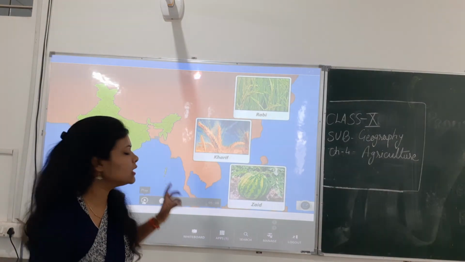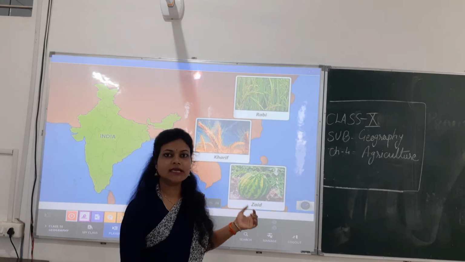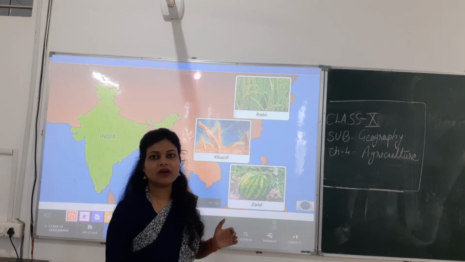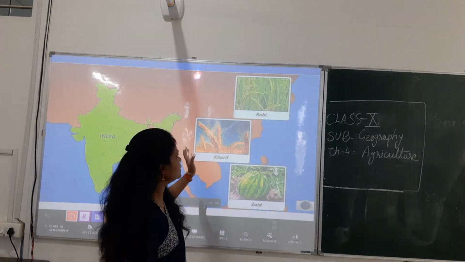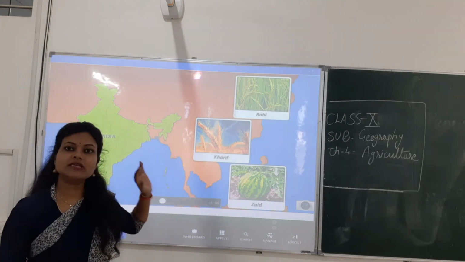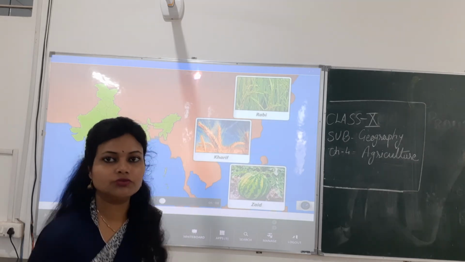Now we are talking about the geographical location and agriculture, and here it is saying that farming is done in three seasons. Three seasons were divided for the different crop production farming. So here that is the Rabi, Kharif and Zaid. These are the three categories in which the different food crops were produced.